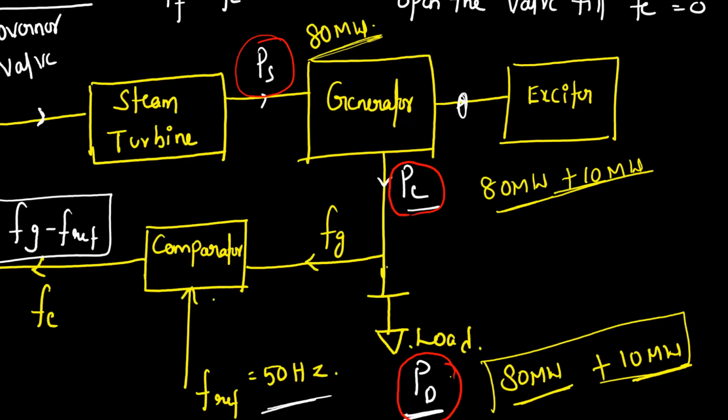Even if your shaft power is a different quantity, these two values will always match. Now, since my input is only 80 megawatt but my output is 90 megawatt, how will this happen?